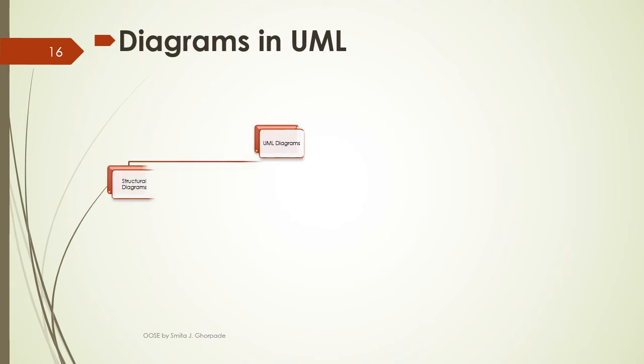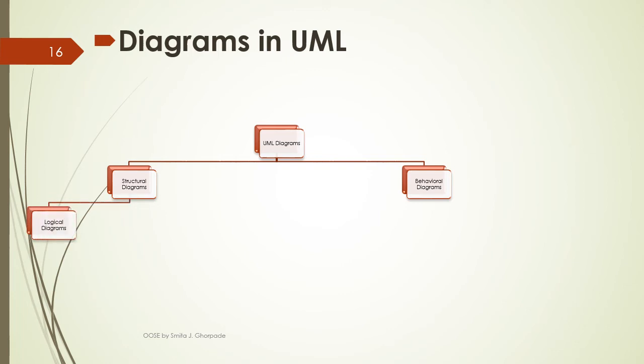UML diagrams get categorized into two parts, structural diagrams and behavioral diagrams. Structural diagrams show the static part of a system and behavioral diagrams show the dynamic part or certain behavioral features of a software system.